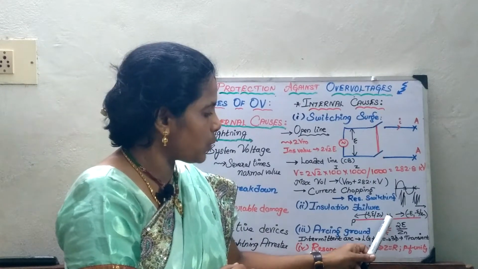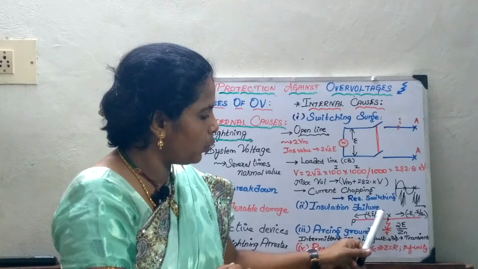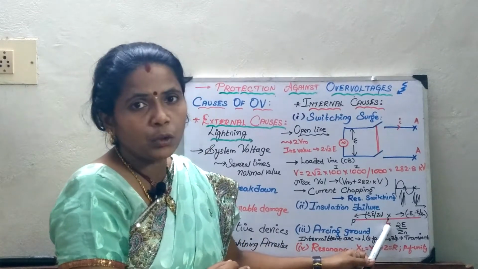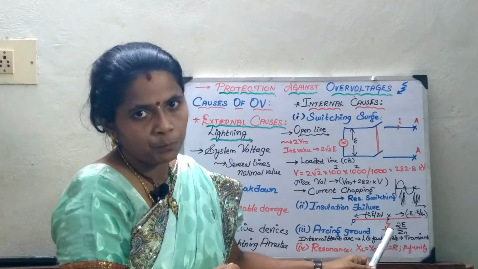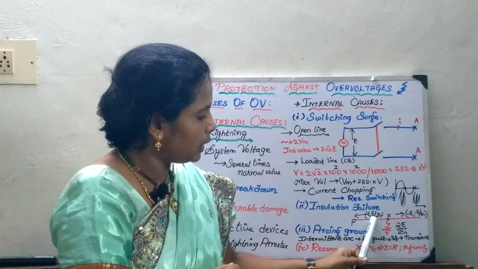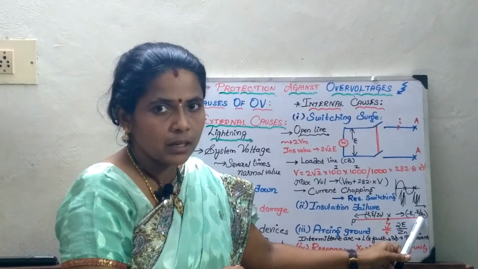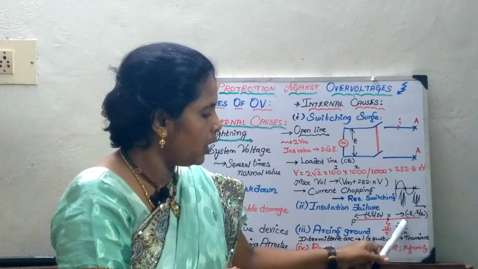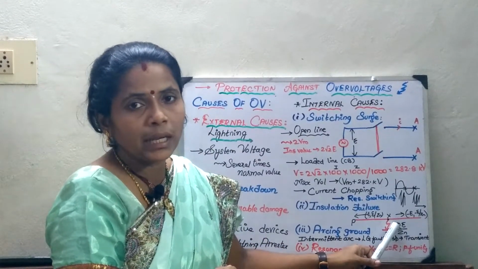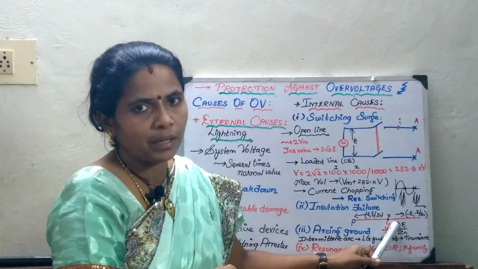Whenever a fault occurs at this point of the line, both the currents are going to be drained to the low resistance path. In this case I have E by Zn minus of minus E by Zn, so twice the amount of current is going to flow in case of an insulation failure.